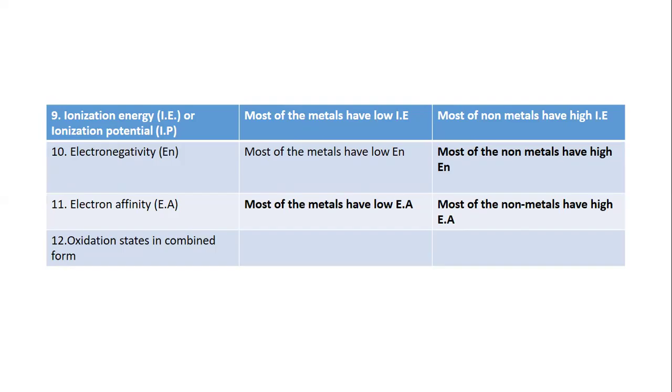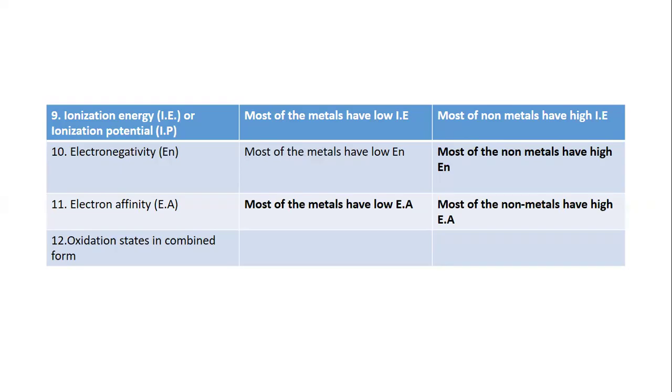Ionization energy or ionization potential. Most of the metals have low ionization energy. Non-metals have high ionization energy. Electronegativity: most metals have low electronegativity, most non-metals have high electronegativity. Electron affinity: most of the metals have low electron affinity, most non-metals have high electron affinity.